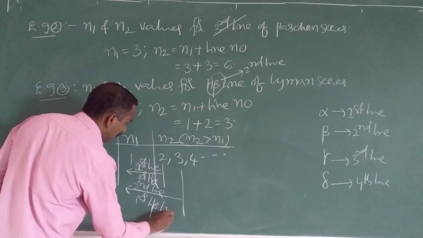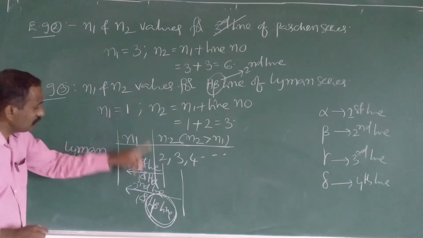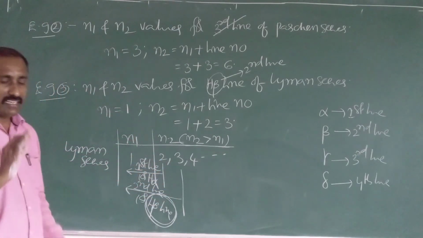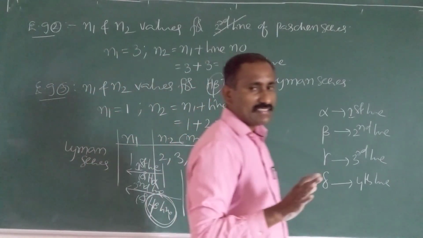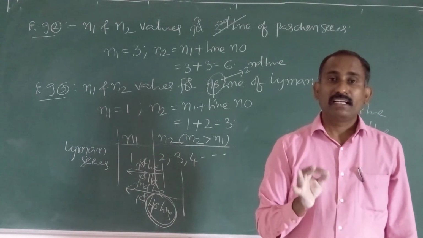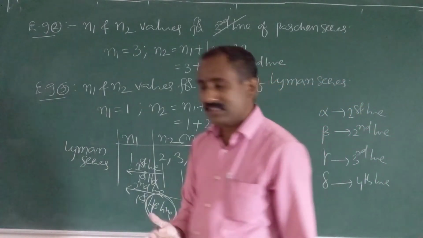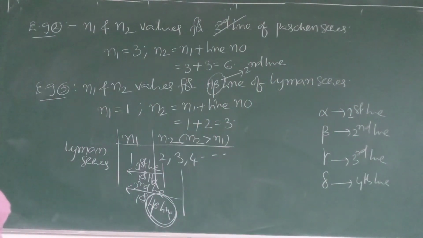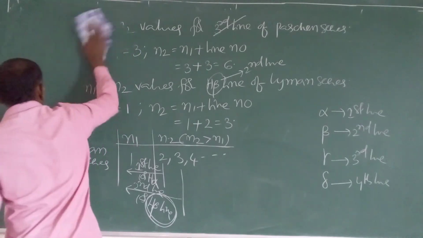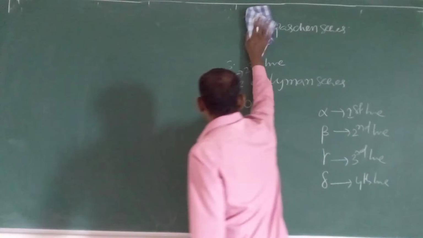Now they are asking H beta line, so N1 is 1, N2 is 3. So finally you should remember that for any series, N1 is fixed, a constant value, N2 is not fixed. How can you identify N2? N2 equals N1 plus line number. So this is about the different series in hydrogen spectrum.